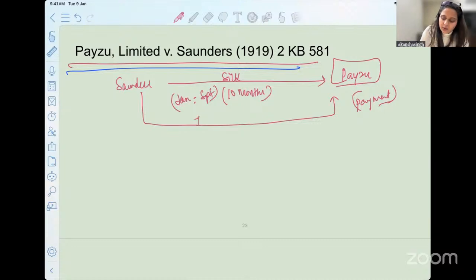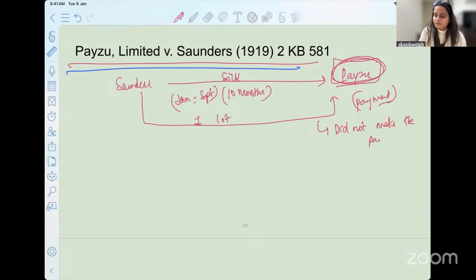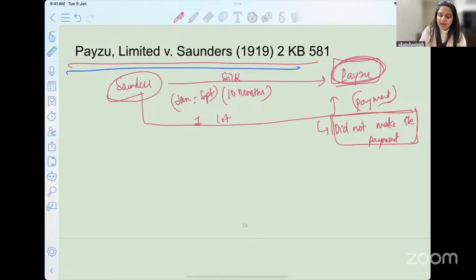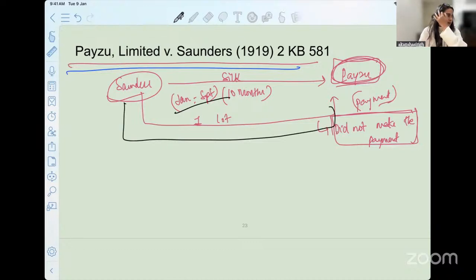The first lot was delivered and Paizo Limited does not make the payment. Now, when they fail to make the payment, Saunders gets very apprehensive. She feels that there is a possibility that later also they are not going to pay her, so she is not going to deliver the goods to them. She writes a letter on 16th of January itself. She says that if you want delivery of silk, please acknowledge and promise me that you will make the immediate payment in cash.